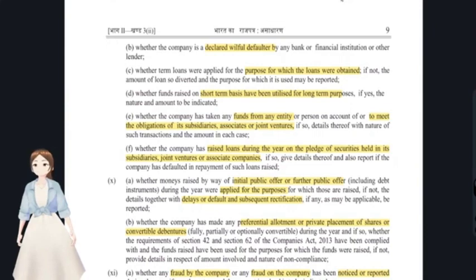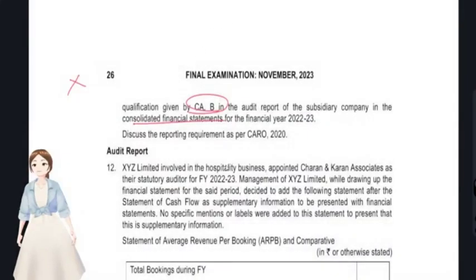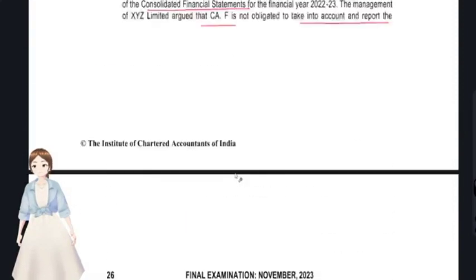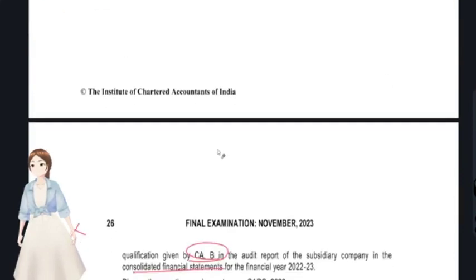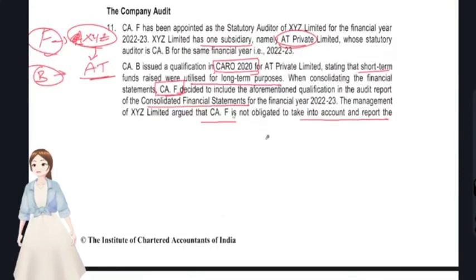So the management's contention is right. Now we'll see the answer first. You see, the management is saying they should not report, but CAF has to report.